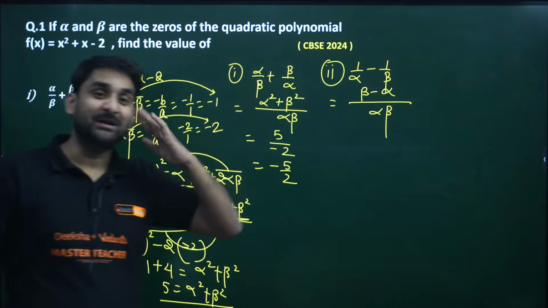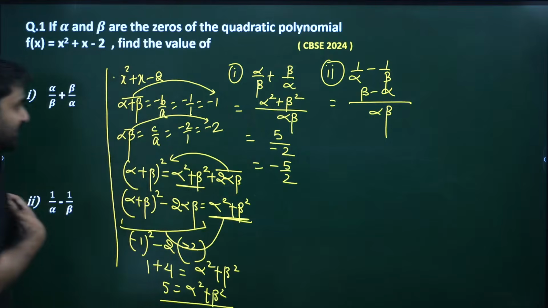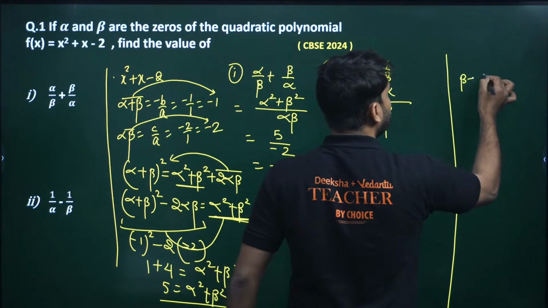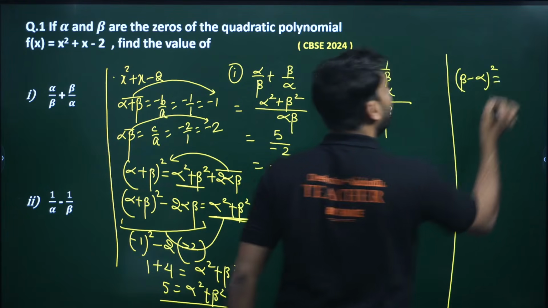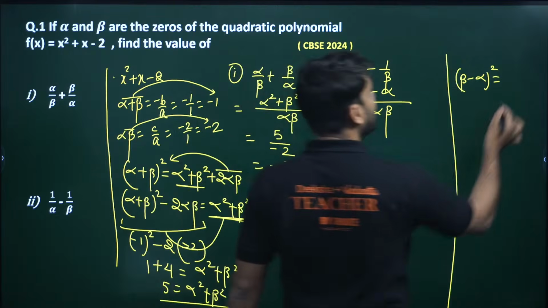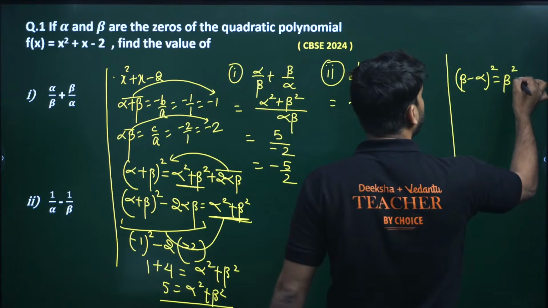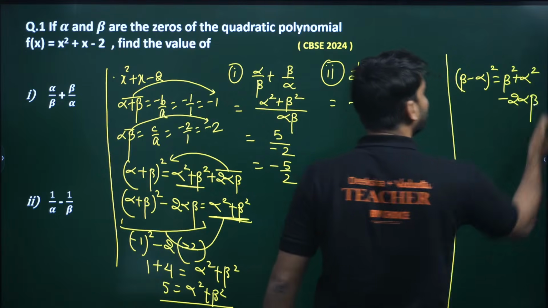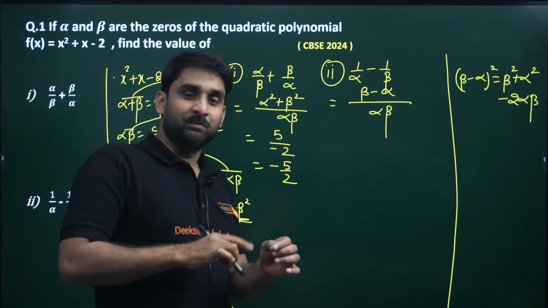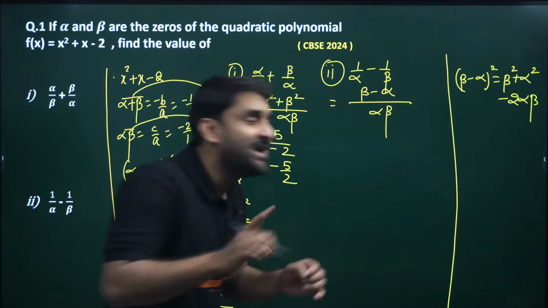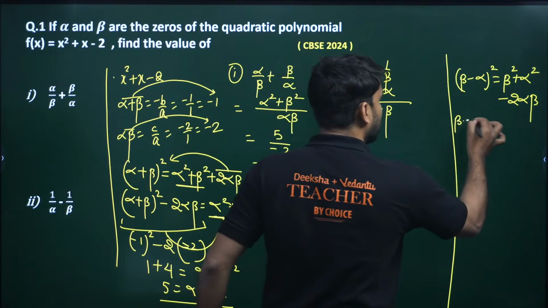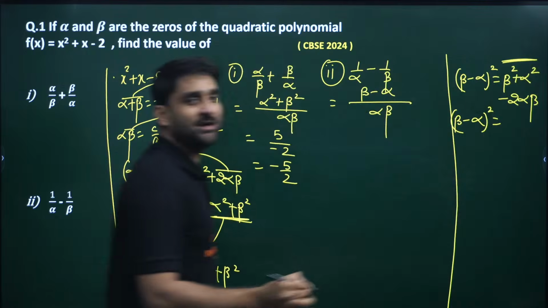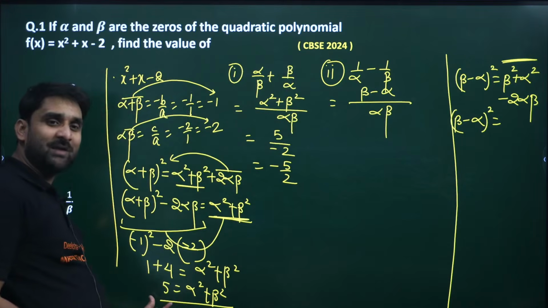Now how can we find out beta minus alpha? Okay, don't worry, I am here, my dear. So my dear champions, if I ask you beta minus alpha, now squaring both sides, beta minus alpha whole square will be what? Beta square plus alpha square minus 2 alpha beta, like a square plus b square minus 2ab. Now can you find out the value of alpha square plus beta square? Wow, this we have already calculated as 5.